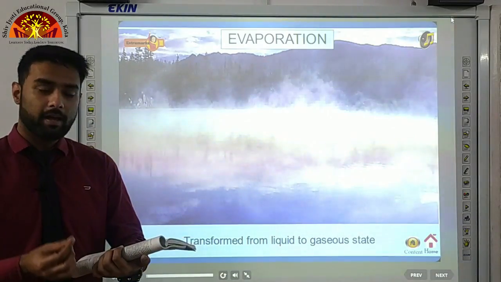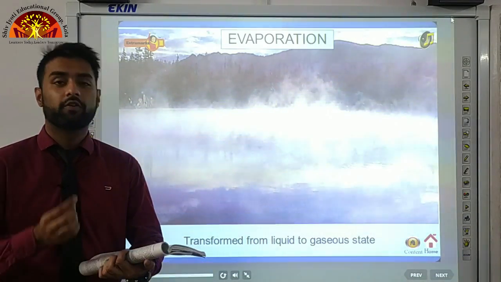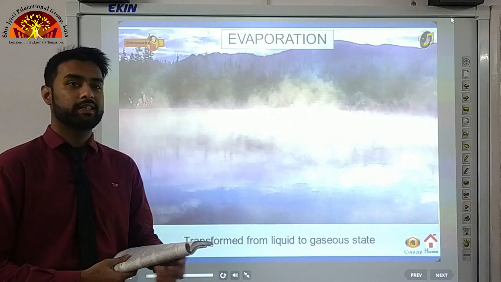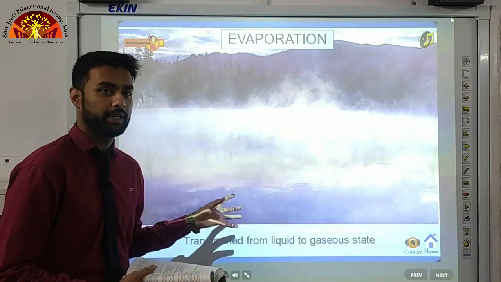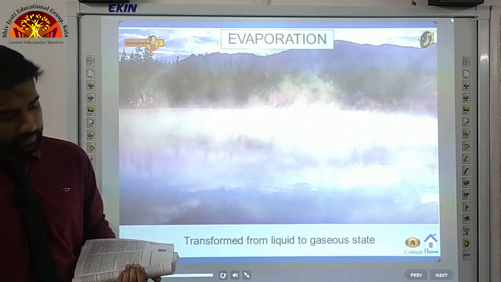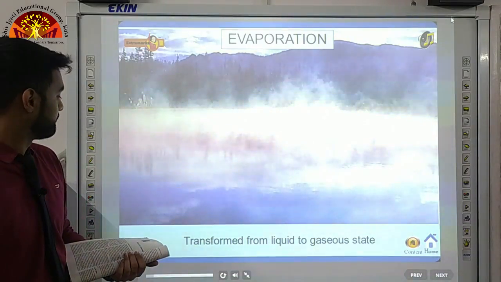Now underline this. Evaporation is the process by which water is transformed from liquid to gaseous state. As you can see here, water is being transformed from liquid to gaseous state by the process of evaporation. Now, why does evaporation take place? Let us understand that.